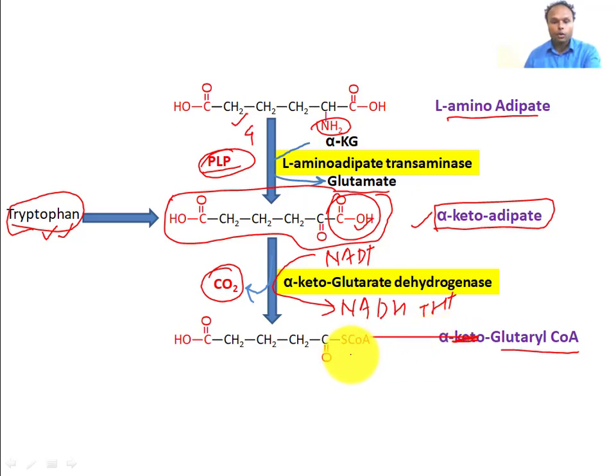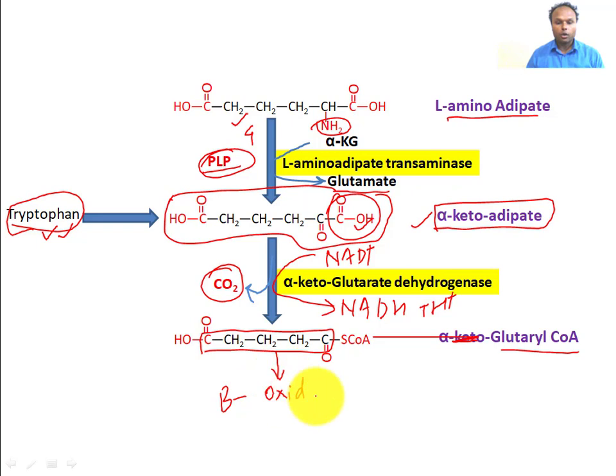And this glutaryl coenzyme A is a 5 carbon compound. If you can see, 1, 2, 3, 4, 5. So this is a 5 carbon compound. Now this 5 carbon compound will undergo oxidation similar to beta oxidation of fatty acid.